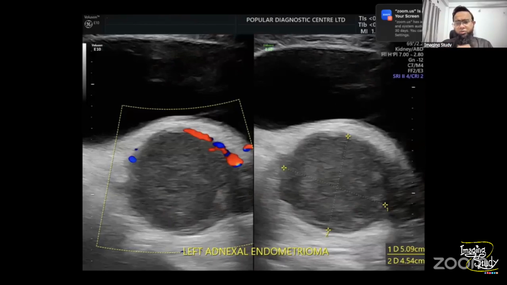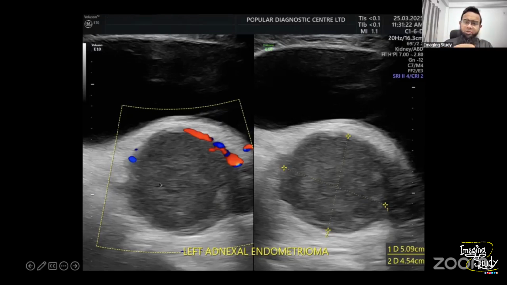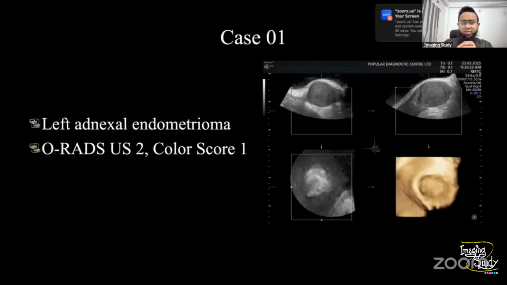Okay, so the lesion measures around 5 centimeters in the long diameter, the highest diameter. So it's less than 10 centimeters, so we'll go for the URERS 2. And if you put the color Doppler or power Doppler, there is no internal vascularity, which goes in favor of color score of 1. So this is a case of left adnexal endometrioma, and we'll go for the URERS ultrasound score of 2 and the color score of 1. Make sure you always try to report it with the URERS scoring.